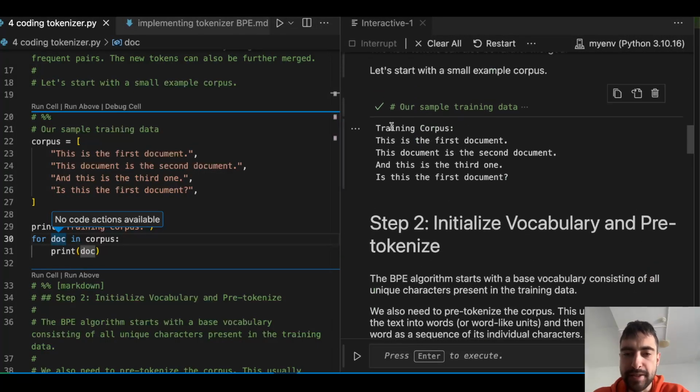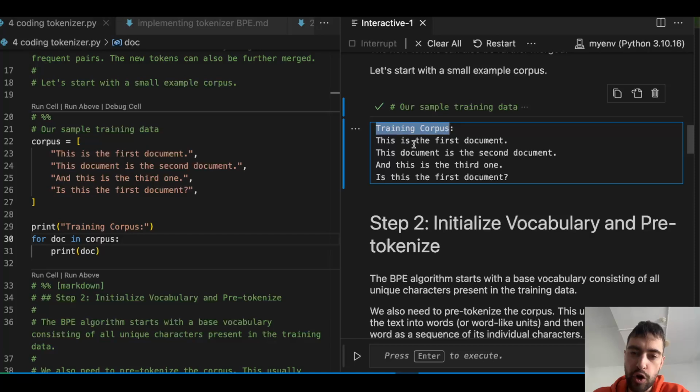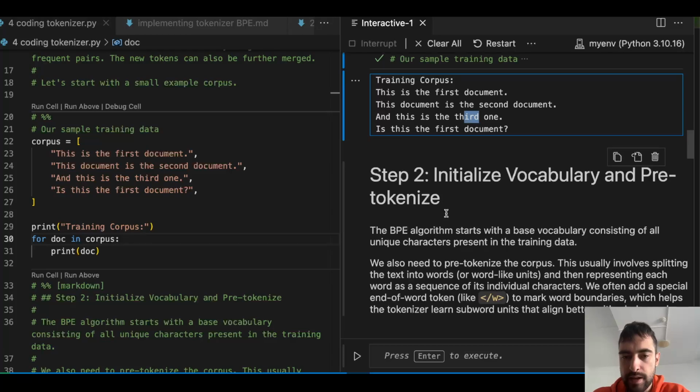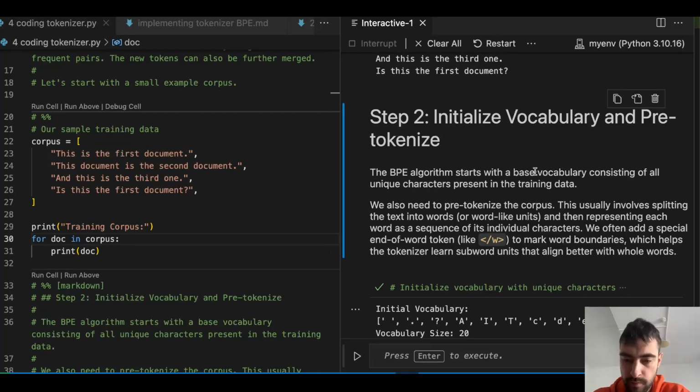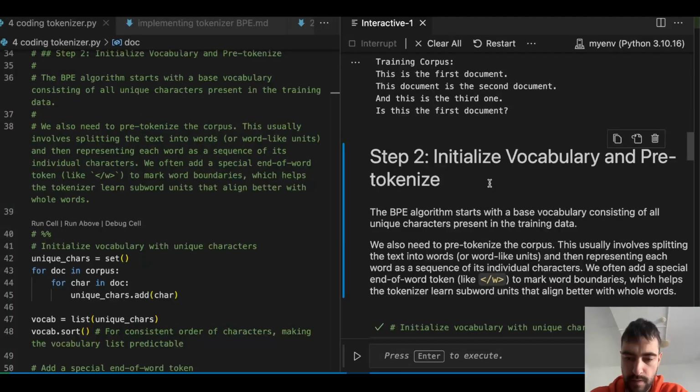Okay, now let's go down below. So let's say we have some training corpus. This is the first document. This document is the second document. This is the third, etc. Step 2: initialize vocabulary and pre-tokenize. What does that mean? Let's read on. And I'll leave a link to these files in the description below.